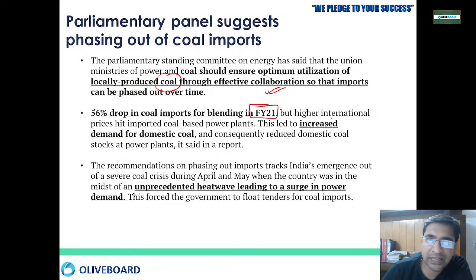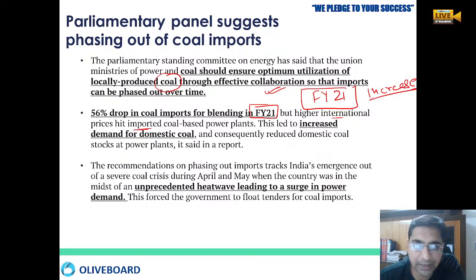Once international prices hit imported coal-based power plants, this led to increased demand for domestic coal. In financial year 21, there was an increase in the international coal price, so we started buying coal from our own domestic market. Slowly we reduced the domestic coal stock at the power plants. So we are recommending that we phase out imports and utilize domestic coal as much as we can.